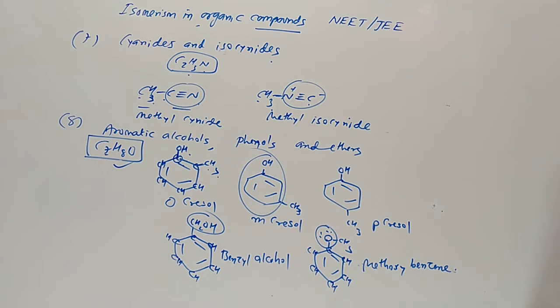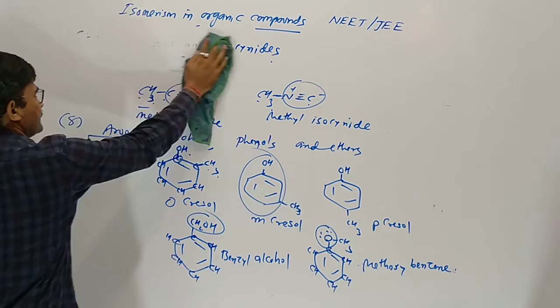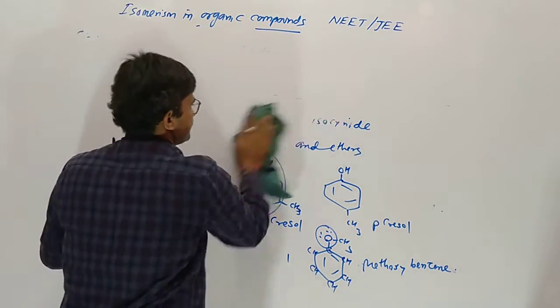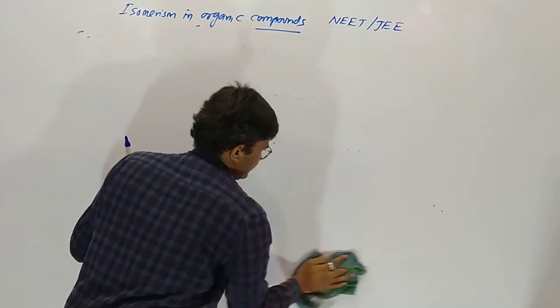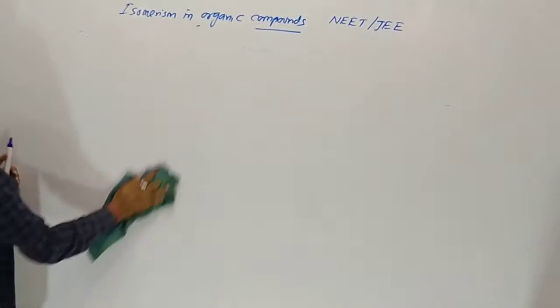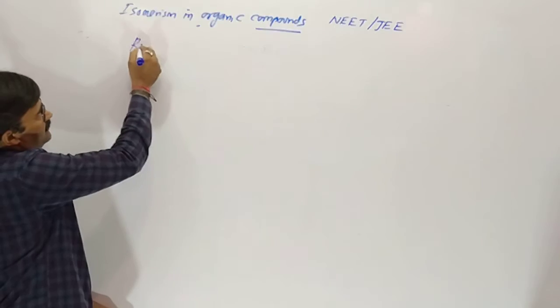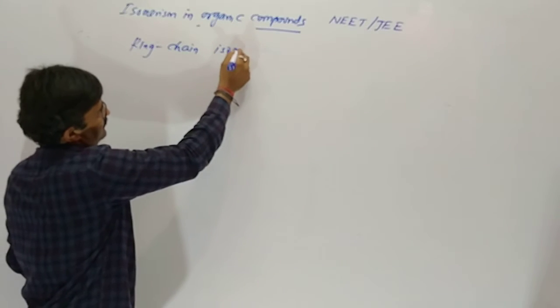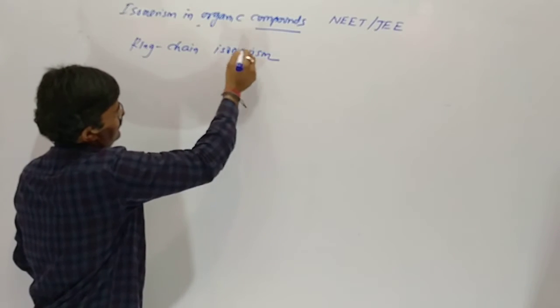Now in our NCERT book, which is not present, we are going to discuss ring chain isomerism. Here, functional isomerism is over; now ring chain isomerism.